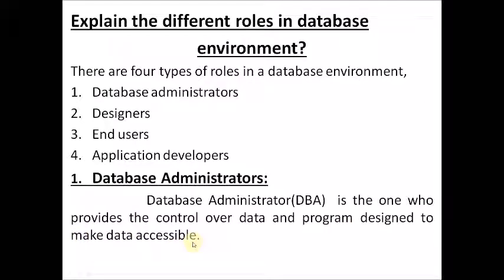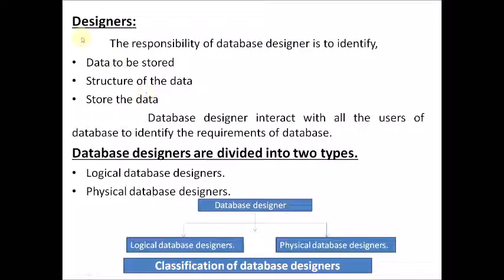Accessible means whenever a user sends a request to the database, the database is always ready to send the information according to the user's request. Next, let's move to the next type of role, designers.